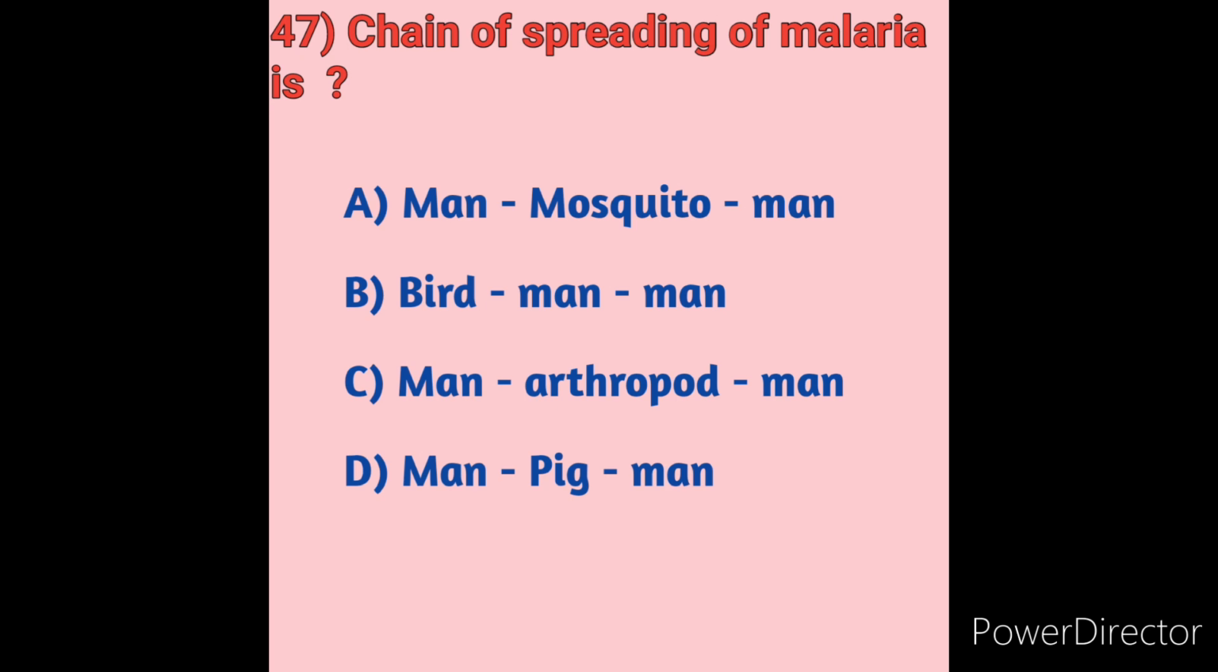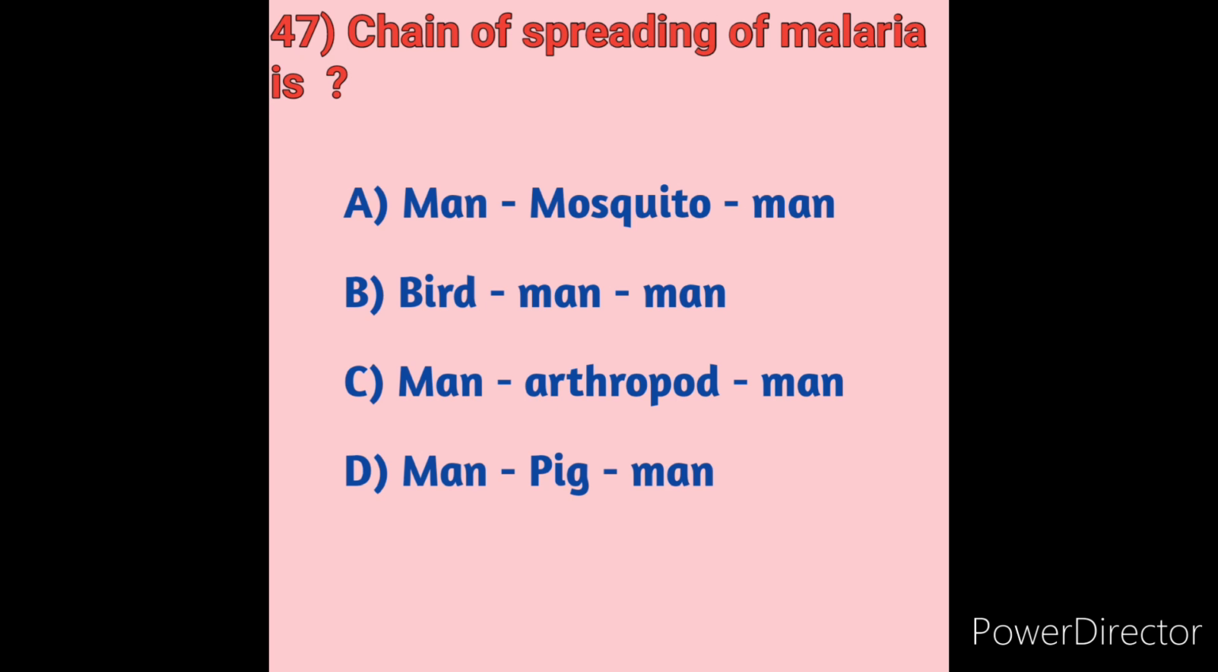Option C, man to arthropod to man. Option D, man to pig and man. Malaria spreads when a mosquito becomes infected with the disease after biting an infected person, and the infected mosquito then bites a non-infected person. The malaria parasite enters the person's bloodstream and travels to the liver. So here the malaria spreads through the mosquito, from the infected person to the uninfected person through biting.